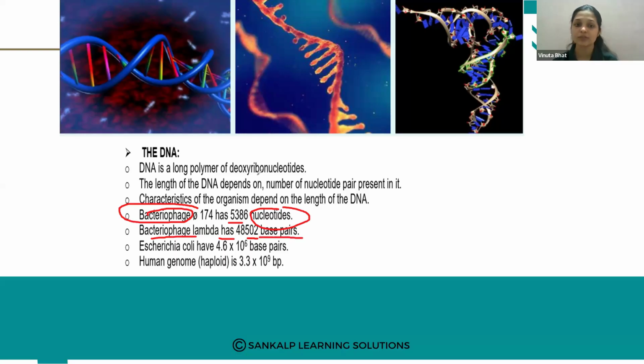So that is the length of the DNA in this bacteriophage, that is the virus. And E. coli bacteria have 4.6 into 10 raised to 6 base pairs, and the human genome, that is haploid, has 3.3 into 10 raised to 9 base pairs. This is some basic information about the DNA.